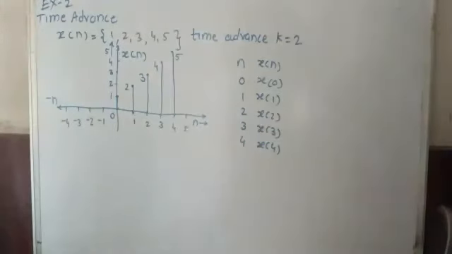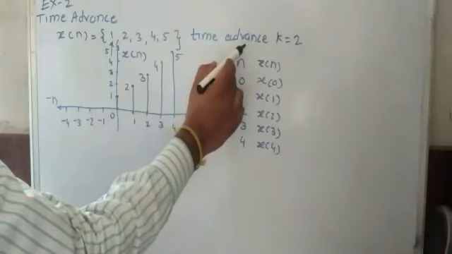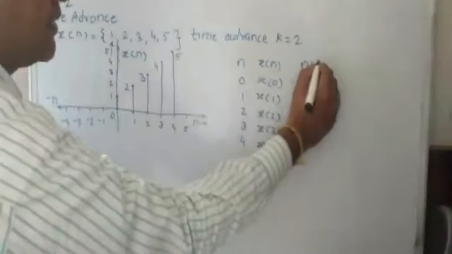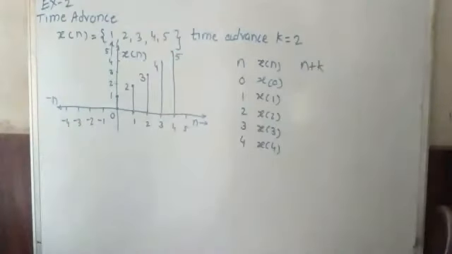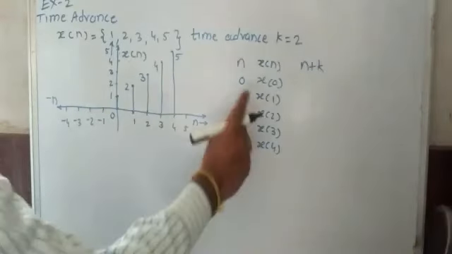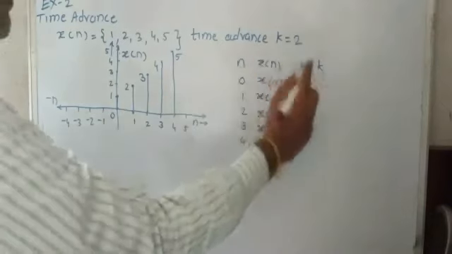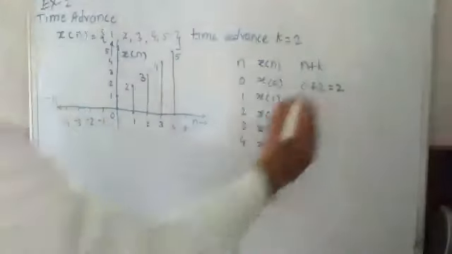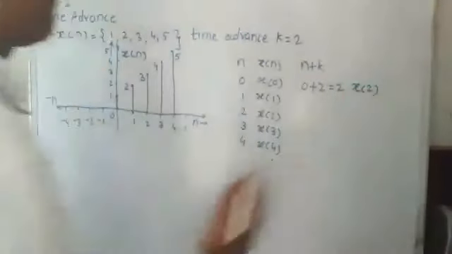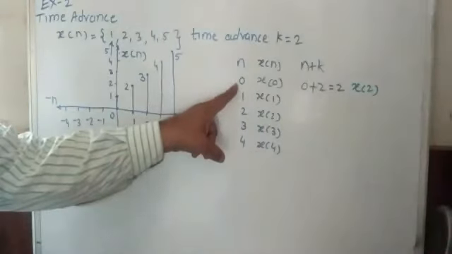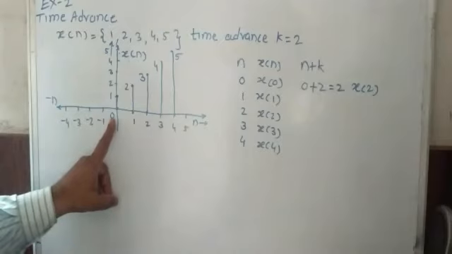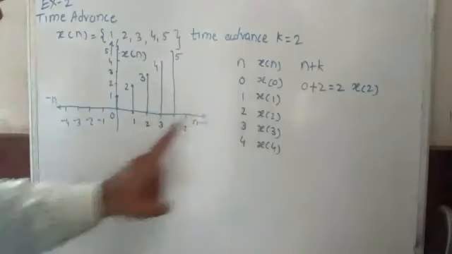Now the time advance signal is given with k equal to 2. So I put here n plus k. For n plus k, we will find all the values. Here n is 0, 0 plus 2, you will get 2, that is x of 2. At n equal to 0 you got x of 0, but what is x of 2?